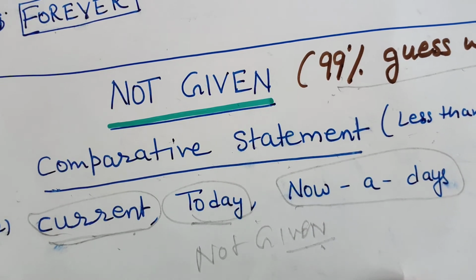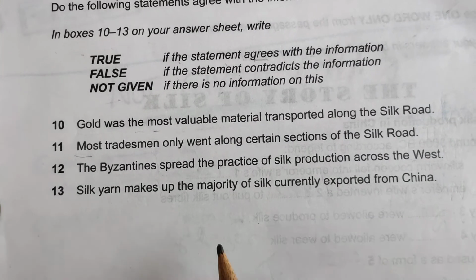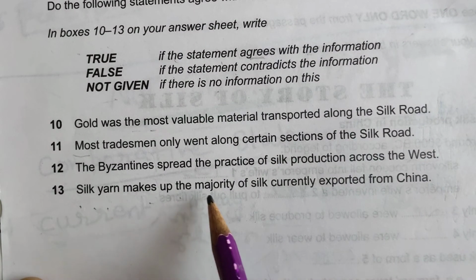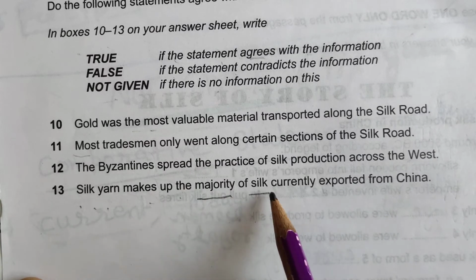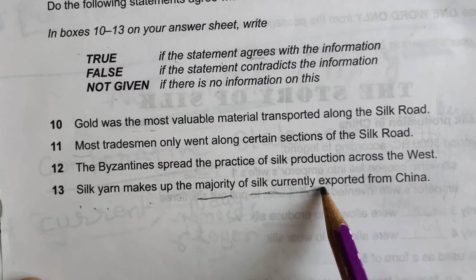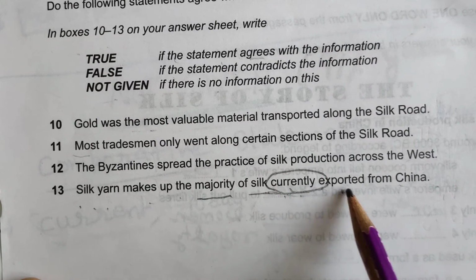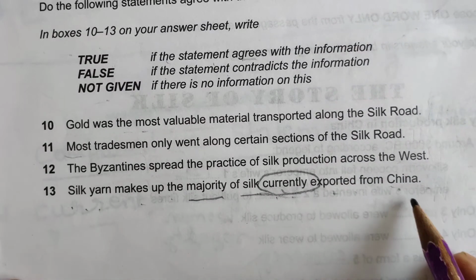Let me show you an example of this. This is the sentence: Silk yarn makes up the majority of silk currently exported from China. Silk currently exported from China. It is not given.